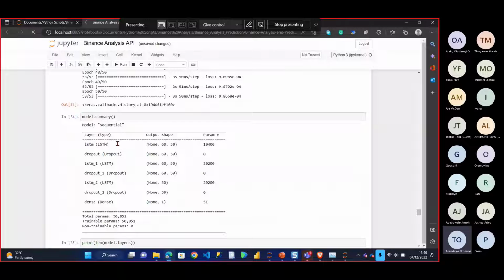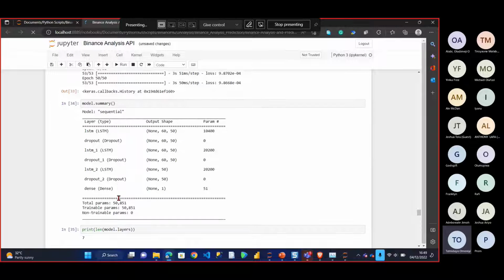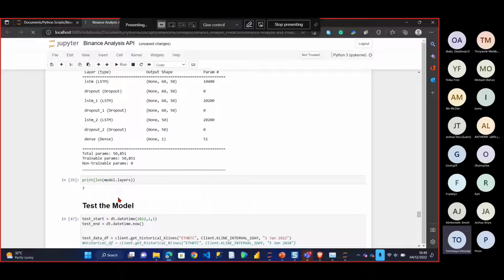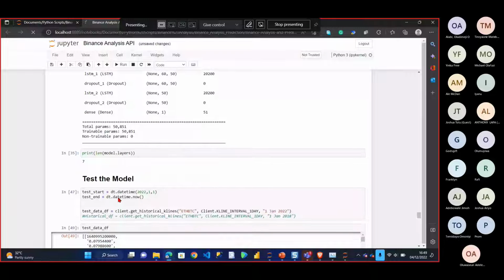It's telling me, okay, this is the shape. So I'm using the LSTM model. I have a dropout, I have an LSTM, I have another dropout, another LSTM, and another dropout. And the dense is actually my output. I have only one layer of output. So the model I created is a 7-layer model.